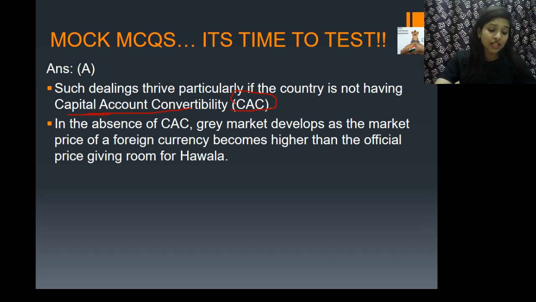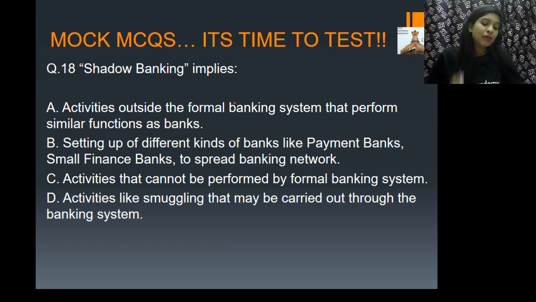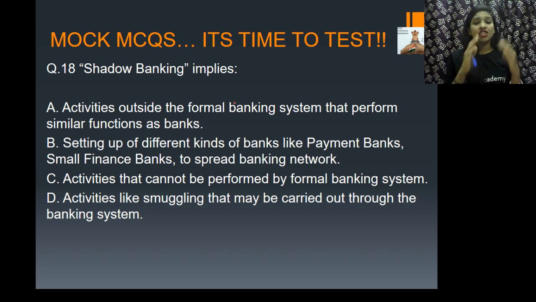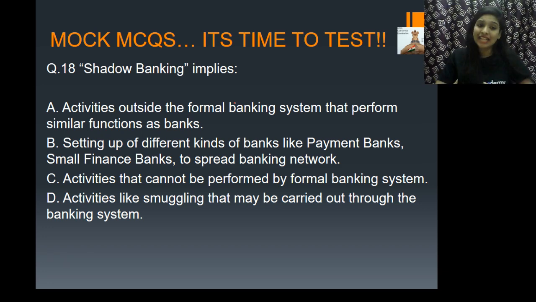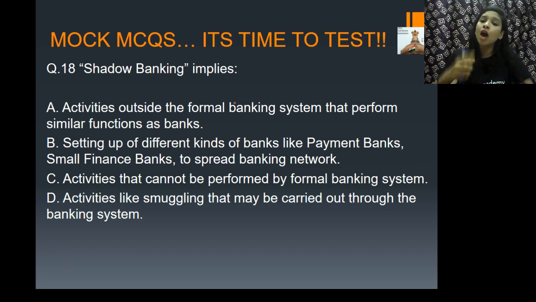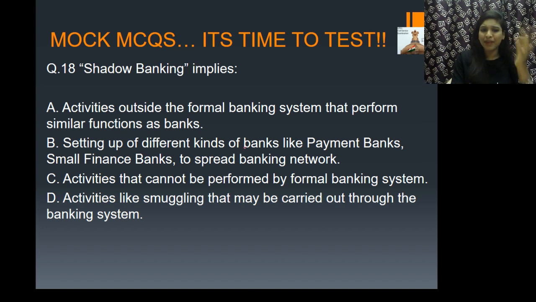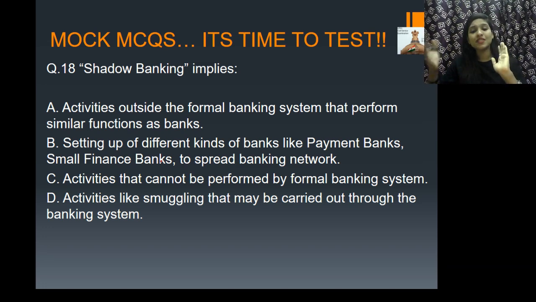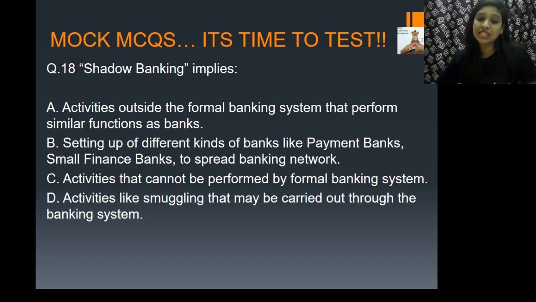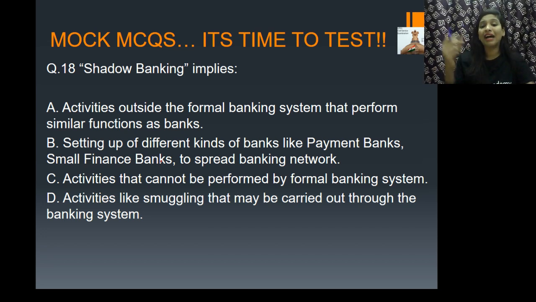And the next question is on shadow banking. Somebody was mentioning shadow banking, right? So this question is based on that. Shadow banking implies what? Option A is activities outside the formal banking system that perform similar functions as banks. Option B is setting up different kinds of banks like payment banks and small finance banks to spread the banking network. Option C is activities that cannot be performed by the formal banking system. And D is activities like smuggling that may be carried out through the banking system.